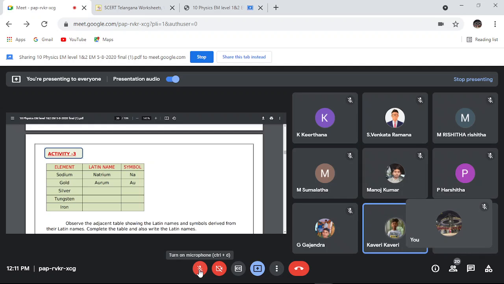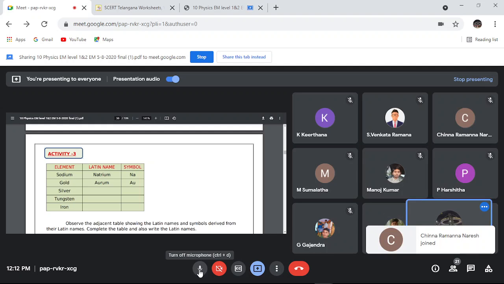Chlorine 17, argon 18, potassium 19, calcium 20, scandium 21, titanium 22, vanadium 23, chromium 24, manganese 25, iron 26, cobalt 27, nickel 28, copper 29, zinc 30.